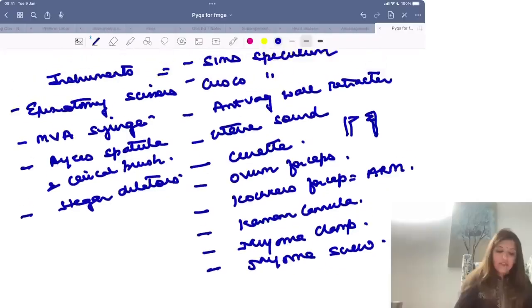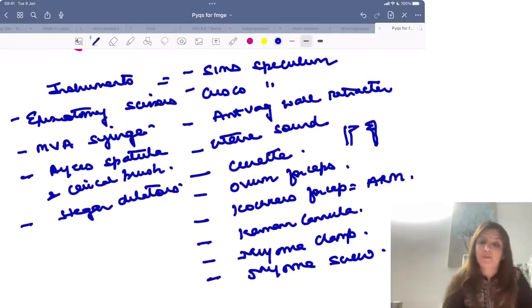Okay. In images, look at the CTG images: deceleration, early deceleration, late deceleration, variable deceleration and sinusoidal heart rate pattern. Definitely look at these 3-4 images. Then the chorionic villus sampling image and the amniocentesis image. These images are very important for you. Look at these images. Take care, all of you.